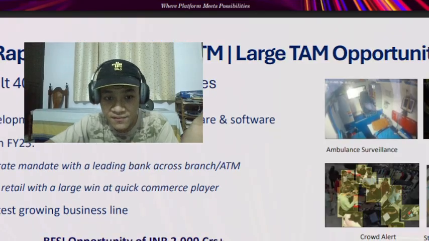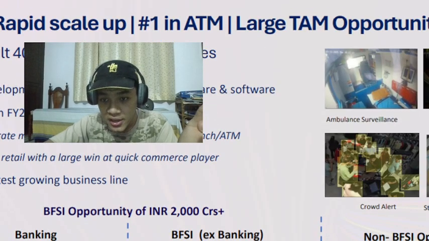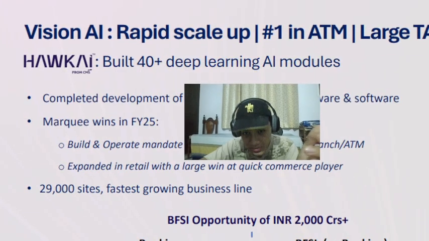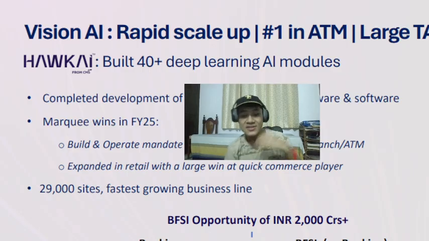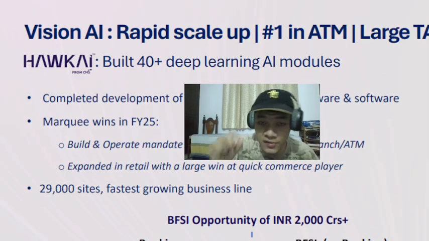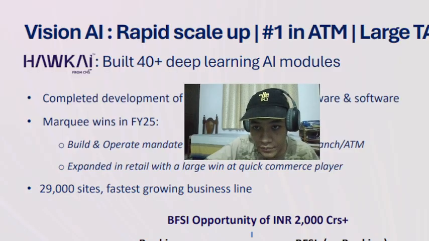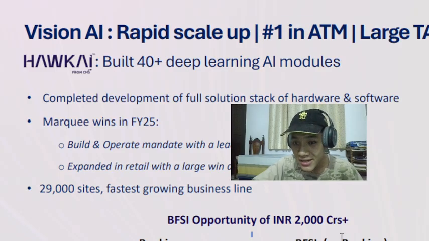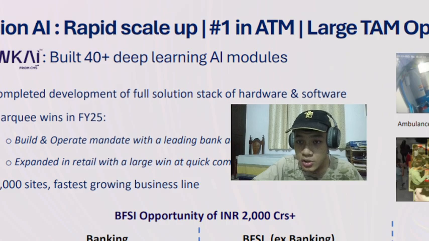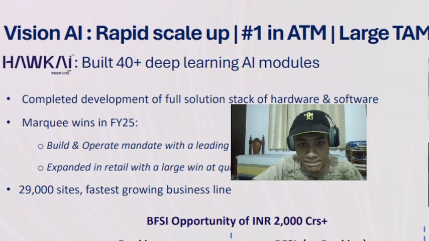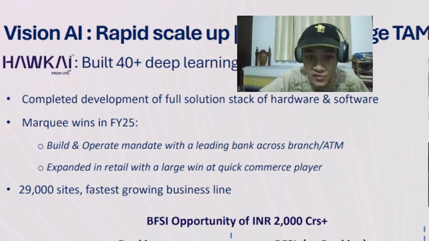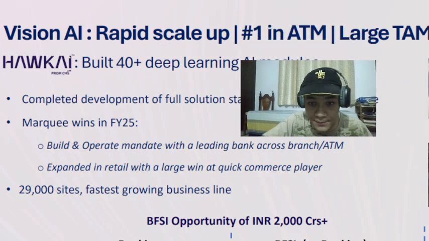Then Vision AI. Vision AI, rapid scale up. Vision AI, again, remote monitoring, surveillance, AI fraud detection, all of that. RMS, risk management solutions. Now, it is number one in ATMs. So Vision AI is already number one in ATMs, and TAM means total addressable market. Basically, they are selling a completed, developed full solution stack of hardware and software. So hardware and software, all right?